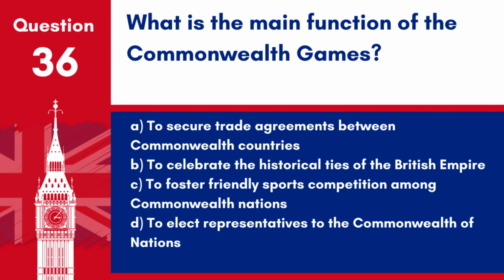Question 36. What is the main function of the Commonwealth Games? A. To secure trade agreements between Commonwealth countries. B. To celebrate the historical ties of the British Empire. C. To foster friendly sports competition among Commonwealth nations. D. To elect representatives to the Commonwealth of Nations. Answer C. To foster friendly sports competition among Commonwealth nations. The Commonwealth Games are an international multi-sport event involving athletes from the Commonwealth of Nations.